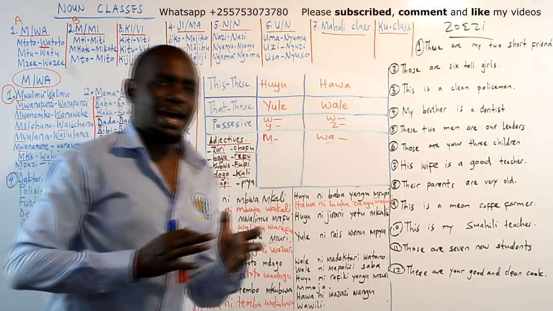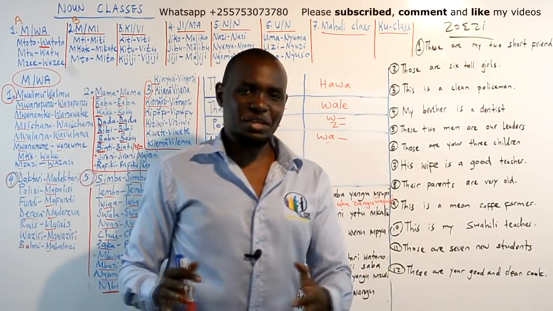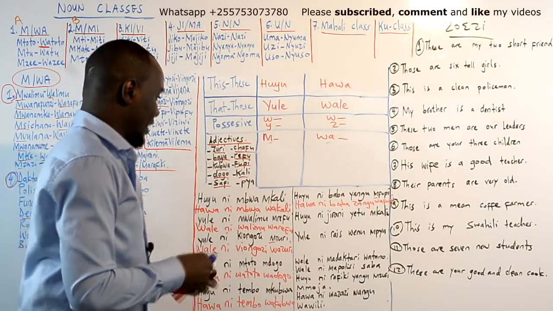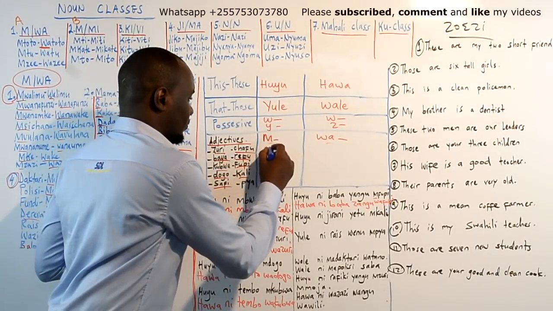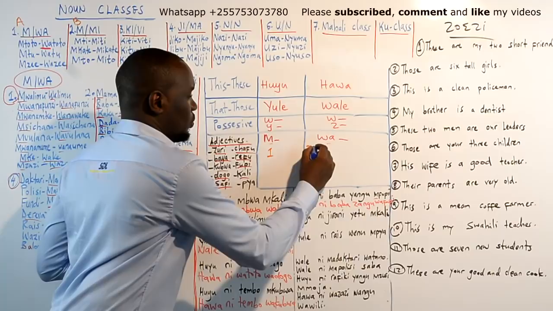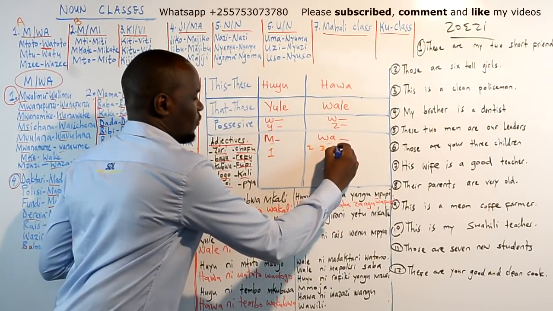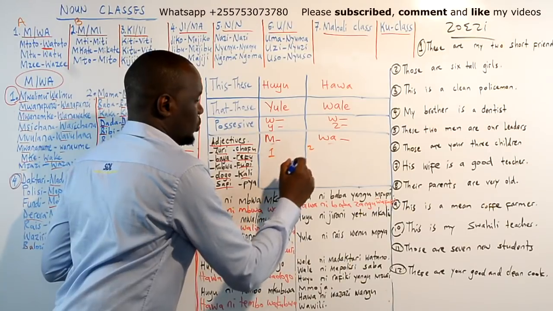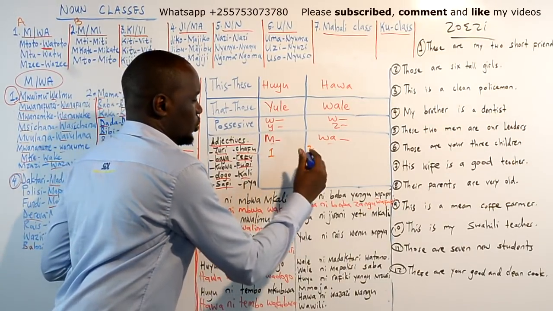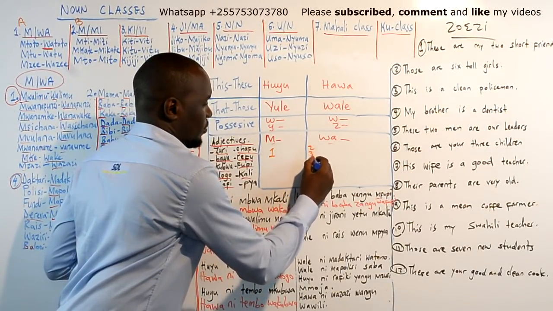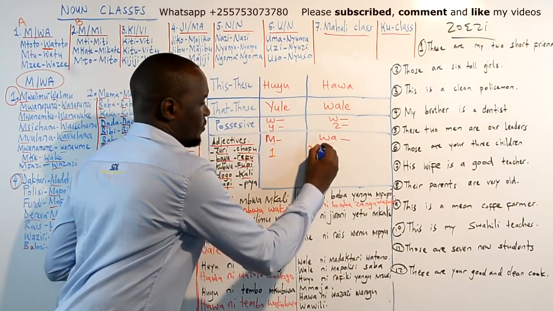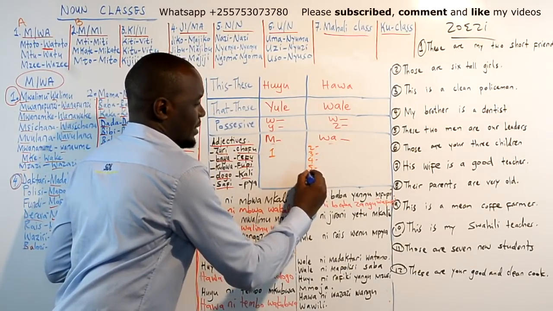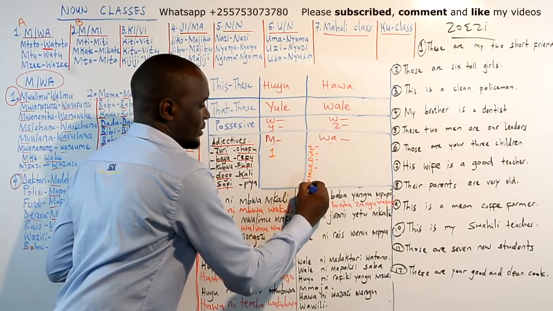How do you say adjectives of numbers in noun classes? Adjectives of numbers like number 1, 2, 3, 4, 5, 6, 7, 8, 9.